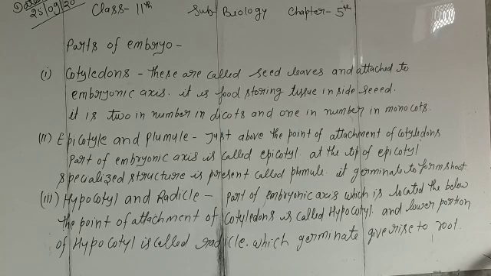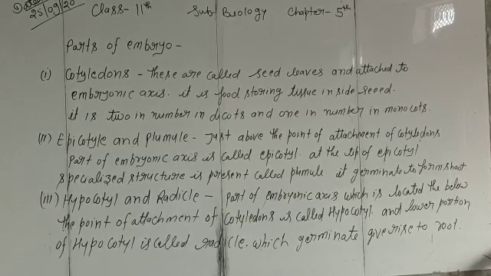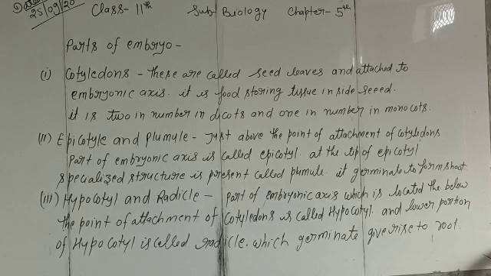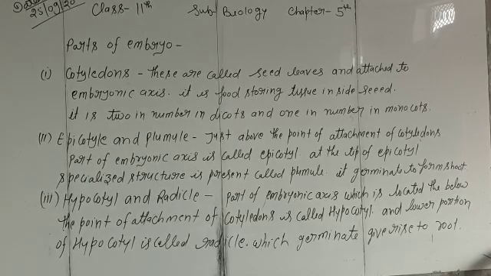On germination, the plumule gives rise to the shoot of the baby plant. The hypocotyl and radicle: the part of the embryonic axis located below the point of attachment of the cotyledons is called the hypocotyl, and the lower portion of the hypocotyl has a specialized structure called the radicle. Germination of the radicle gives rise to the root of the new plant.